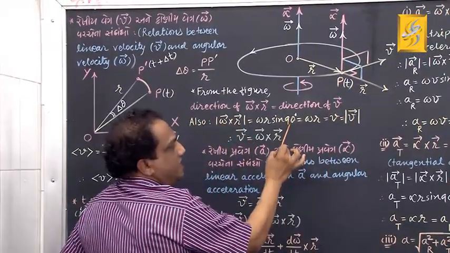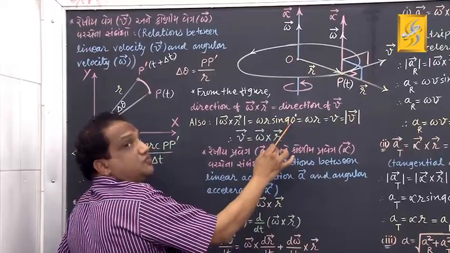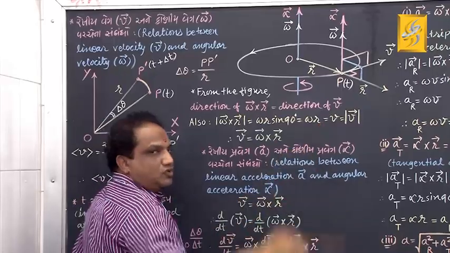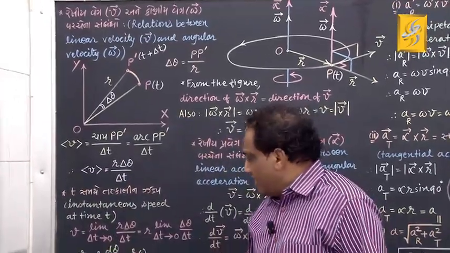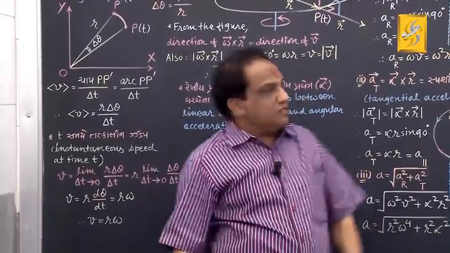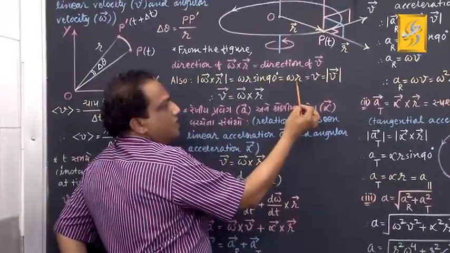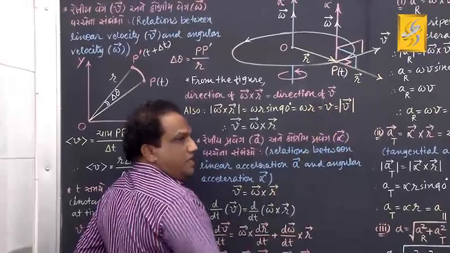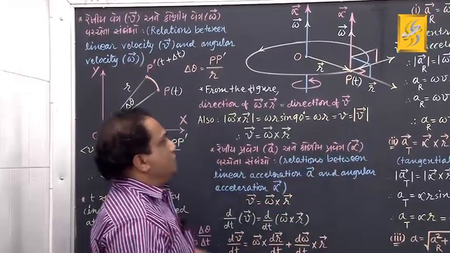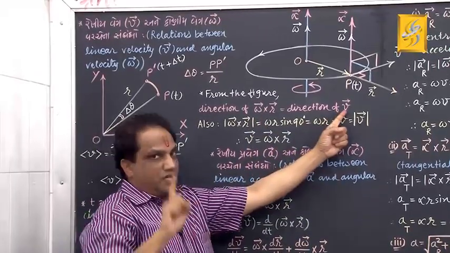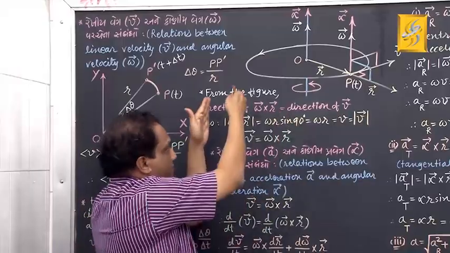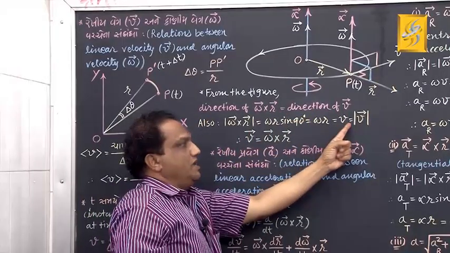So sin 90 is 1, into omega r, will give you omega r. But what is omega into r? It is nothing but v. But what is v? It is the modulus of vector v. So these two are vectors whose directions are the same, and whose magnitudes are also the same.